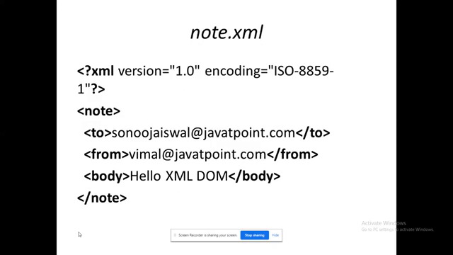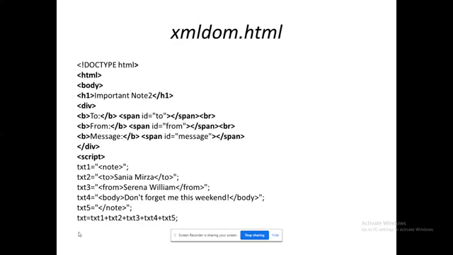Right. So here I have given this node.xml as a separate file in this program. Instead of that, I can give it within the program itself. That is what I have given as a text. Instead of an XML file, I have given a normal text. Check in the script section: txt1, txt2, txt3, txt4. Finally, I have performed string concatenation of all these and made it simple text.